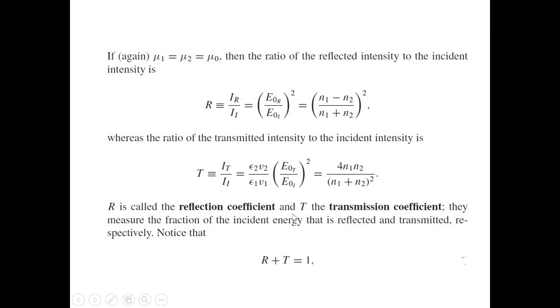R is called the reflection coefficient and T is the transmission coefficient. They measure the fraction of the incident energy that is reflected and transmitted, respectively. Notice that R plus T equal to 1.